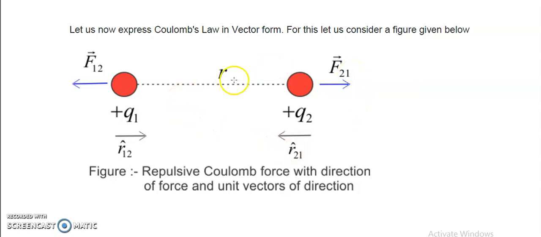So now how can we express this? Side by side, these are the force vectors. Now, these are the unit vectors showing the directions: unit vector r12 shows the direction from 1 to 2, and unit vector r21 shows the direction from 2 to 1. That's why it is written as the unit vector r21, 2 to 1, and this is 1 to 2. So that's why it is in this direction, and this is in this direction, because the unit vector is showing the direction from 2 to 1, right?